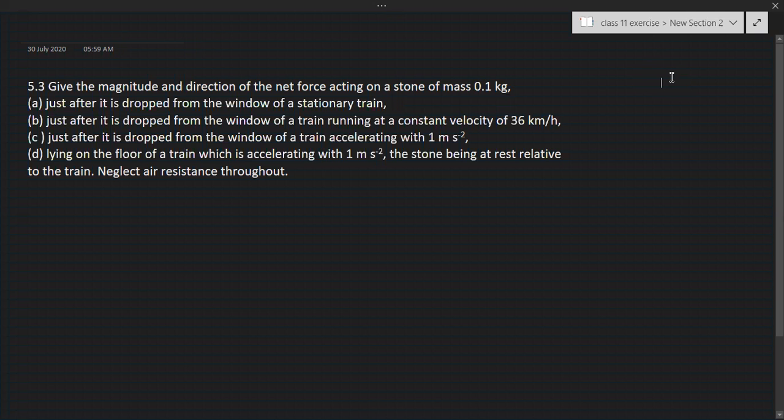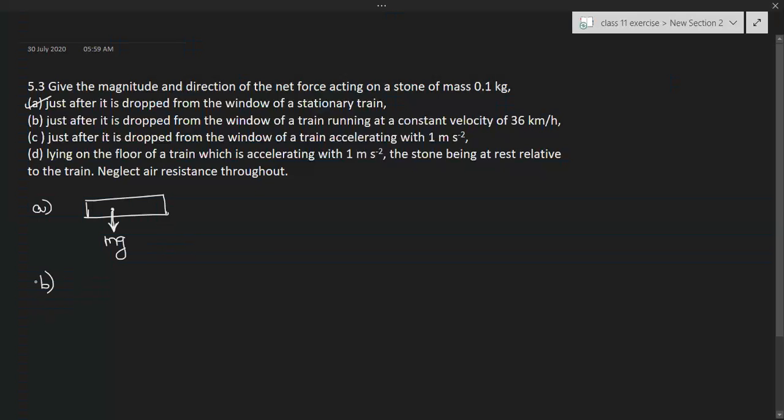Give the magnitude and direction of the net force acting on a stone of mass 0.1 kg when, just after it is dropped from the window of a stationary train. So this is the train, which is at rest, stationary. If we just drop the stone from the window, the force acting on that stone is gravitational force. So the net force is gravitational force, and it is in the downward direction.